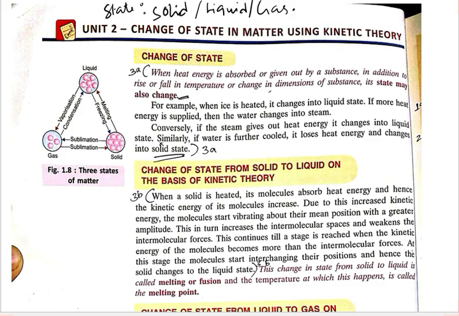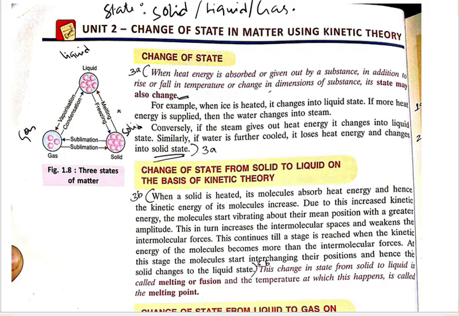There are some processes which we need to know and remember. First is solid, then liquid and then gas. The conversion of solid to liquid is known as melting.